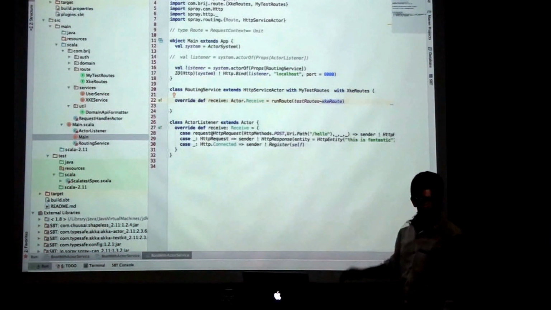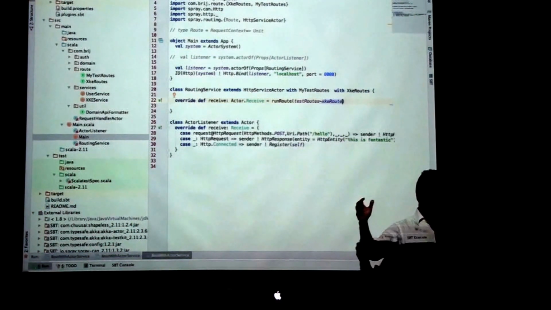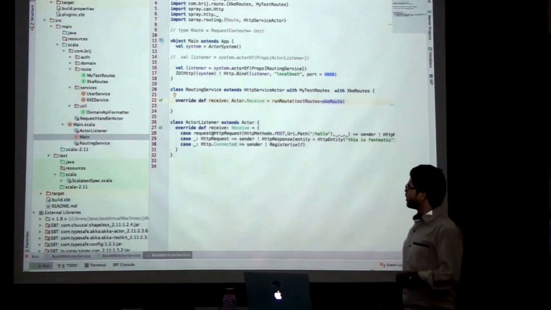Alright, so I guess it's order of route. Finally, when you are combining these routes, whatever the final result is, the route which is at the first place will have the priority. If you put the app route first, it will handle the request before the test route. So it is based on the order of using the routes.